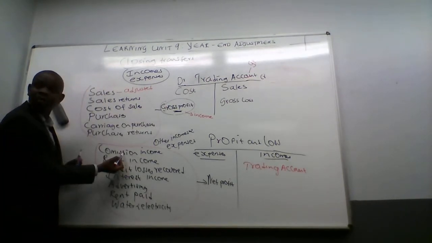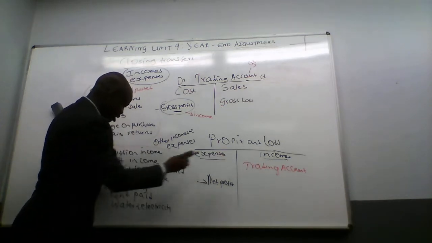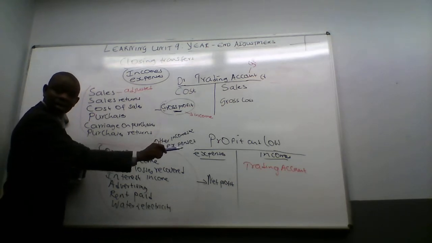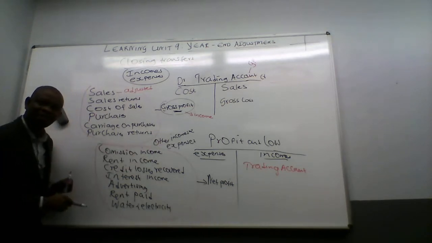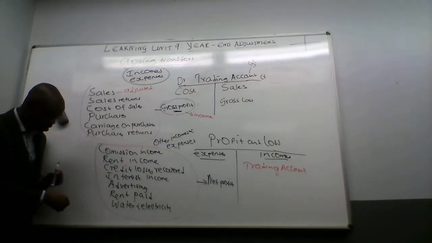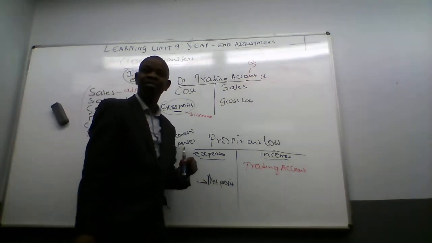Okay, let me ask you a question. Where will I record the commission income? On the credit side, eh? Rent income? Credit side. Credit losses? Interest income? Advertising? Debit side. Rent paid? Electricity. And we win.